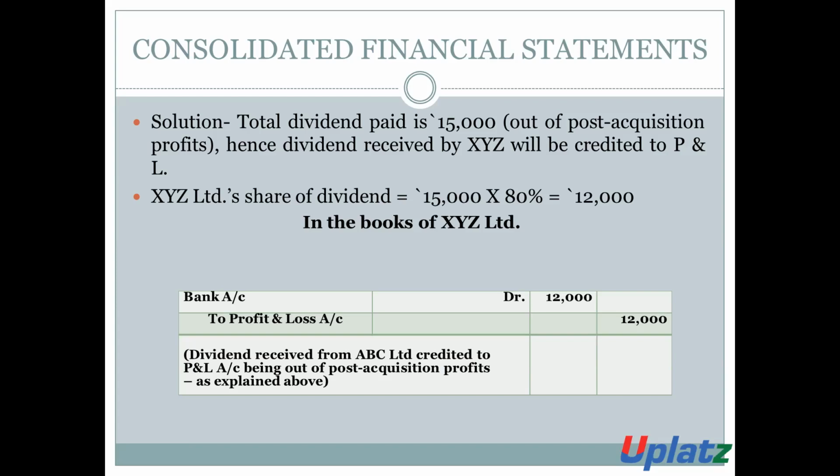It will be considered the income of XYZ Limited and transferred to profit and loss account. Then the entry will be bank account debit to profit and loss account.